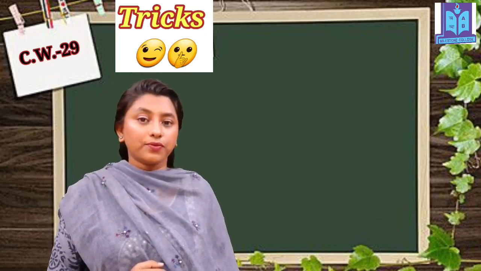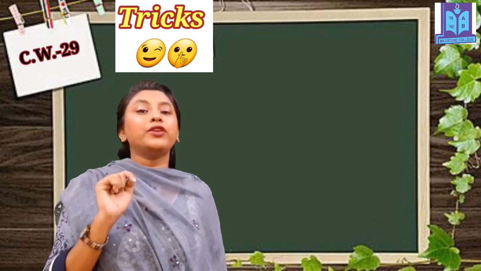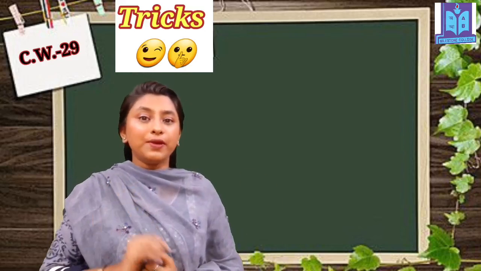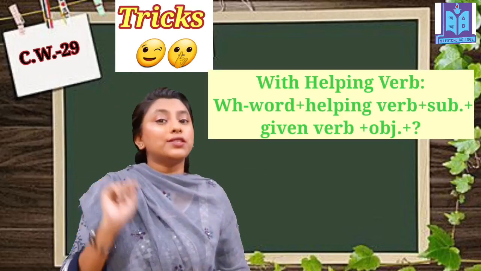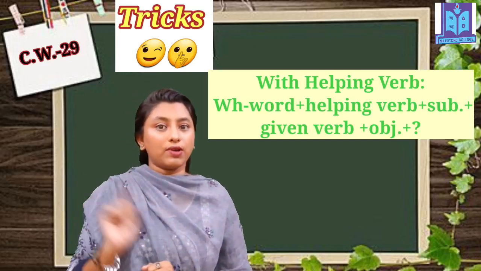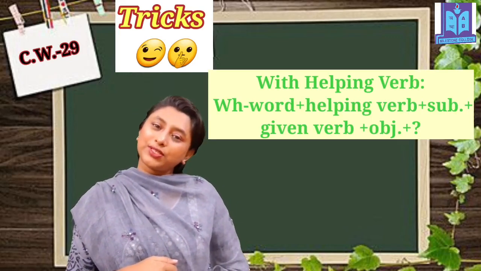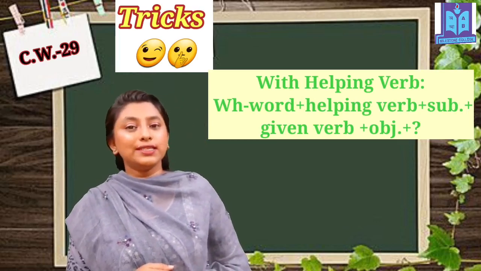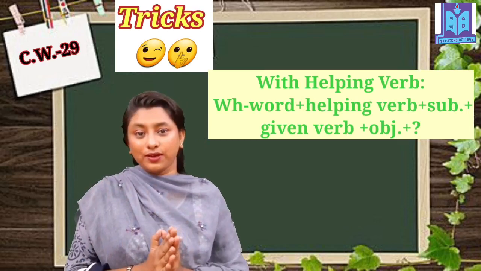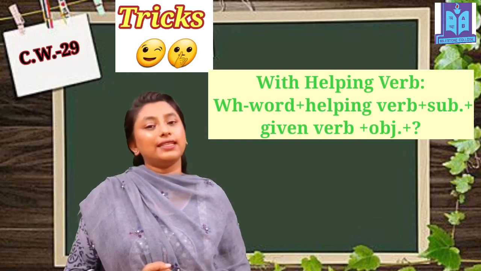Now, based on the tense and how many verbs, you have to choose the structure. If there is a helping verb, you have to choose number one structure. That I have already shown. Which one is the number one? That number one structure, okay? With helping verb, that structure. And you know the structure, right? That WH word, then helping verb plus subject, then the given verb, which is given in the sentence. Then the object, then the question mark.